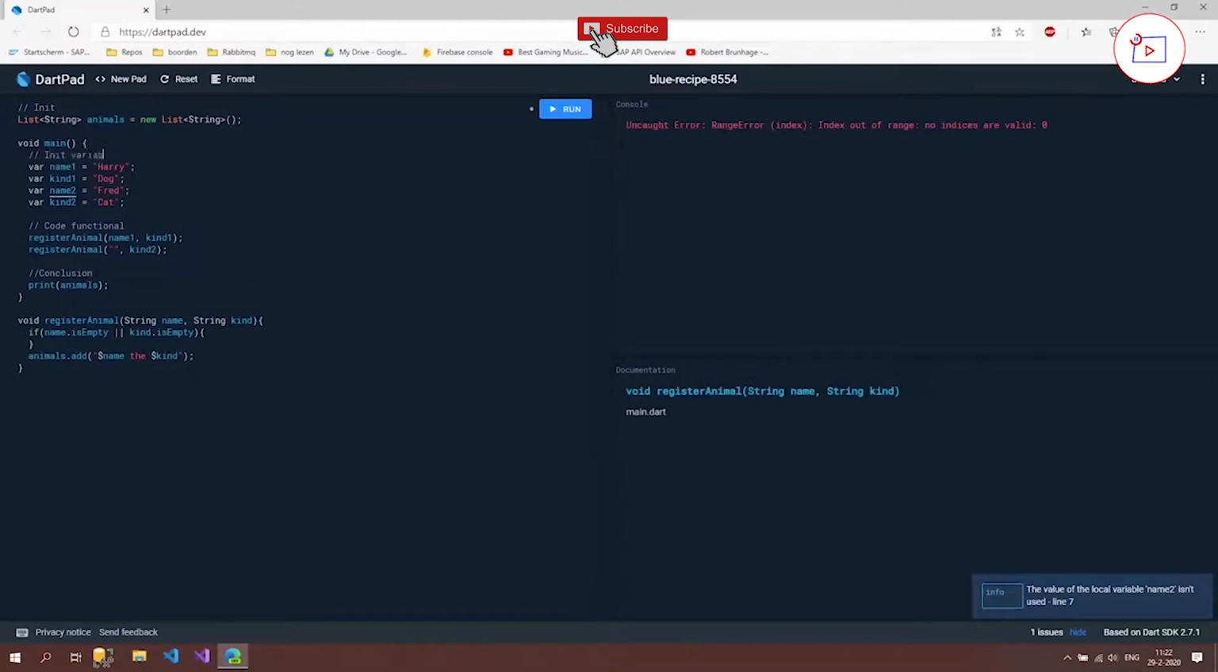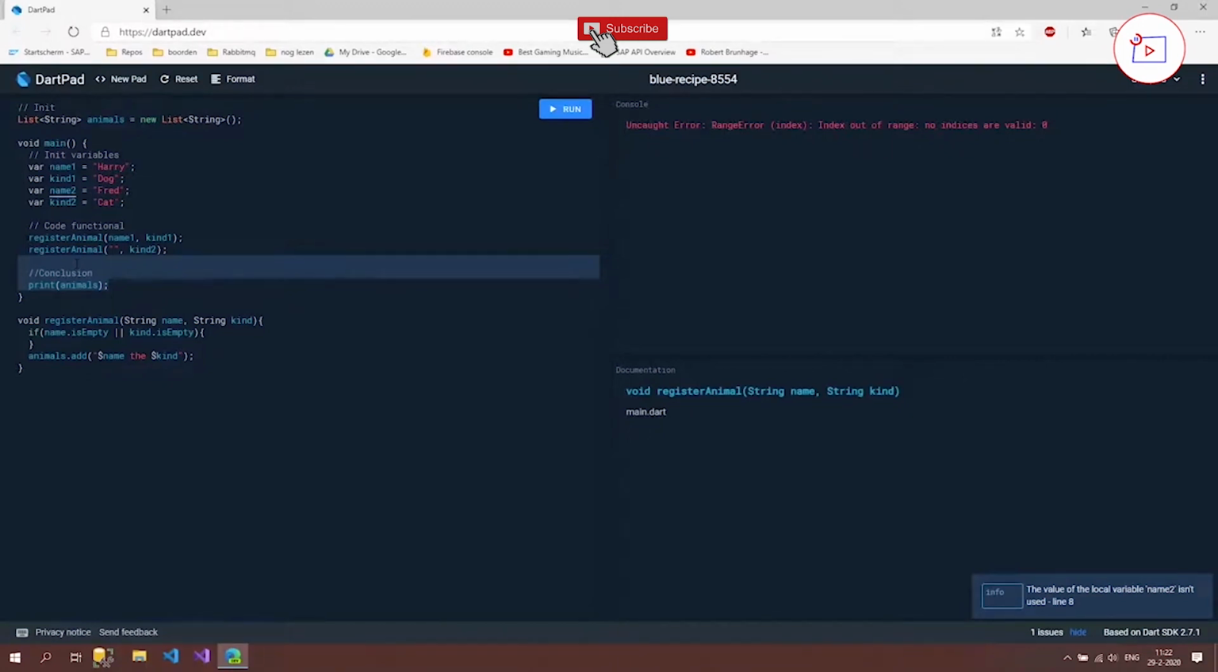Init variables also. So now we can see that here we are initiating variables, then we have here our register animal function. So here we're going to put all the code that we're going to do, and then at the end we're doing some stuff to check if everything went the way we expected it to be.